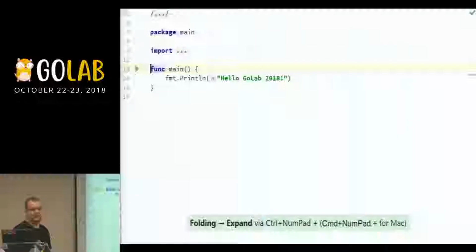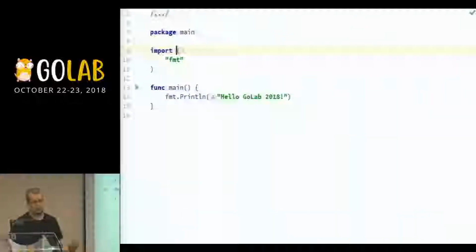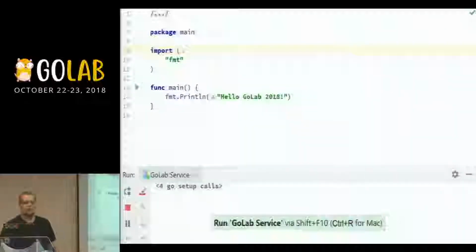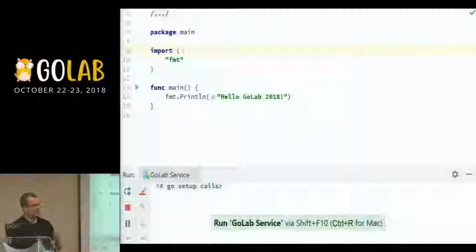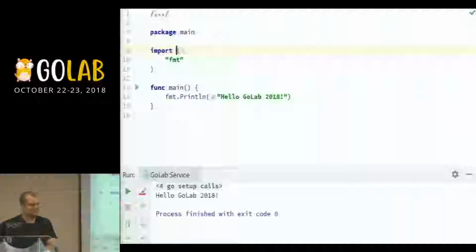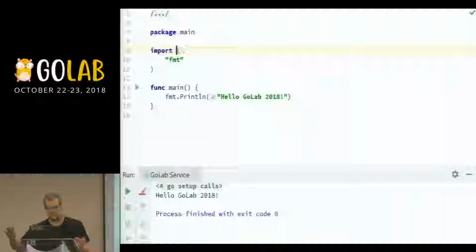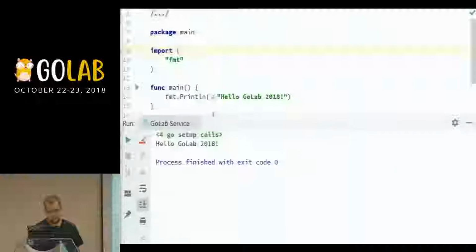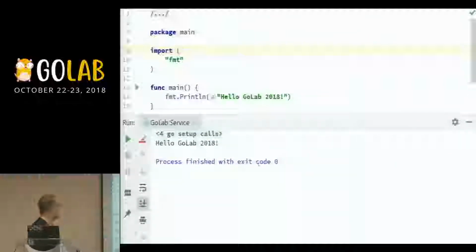So here what I have is the classic hello world example. If I go here and run it, you'll see it takes a bit of time because my laptop is one of those really slow machines. So don't be scared if you see it slow, it's normal. I'm not really sure if you can see it in the last row, so I'm going to try to make it a bit bigger. It works, right? So we have a hello world.